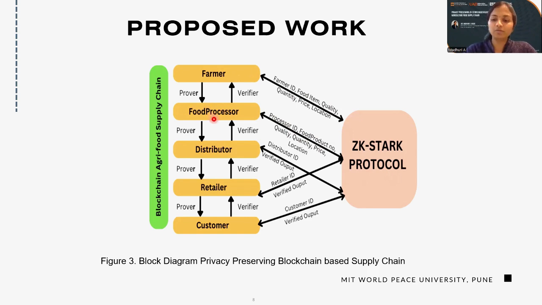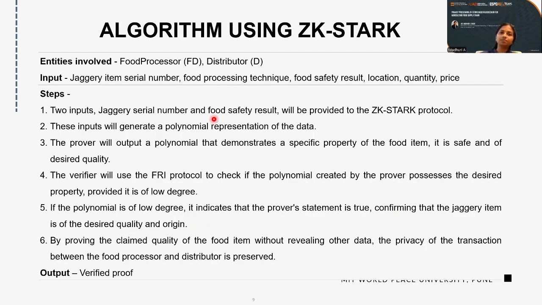We have taken one use case of Jaggery production. In Jaggery production, we can see how Jaggery is produced from sugar cane, and there are some techniques for how organic Jaggery can be produced. Those techniques will be hidden with the help of the ZK-STARK protocol. The input items, the Jaggery serial number and the food safety result, will be provided to the ZK-STARK protocol.